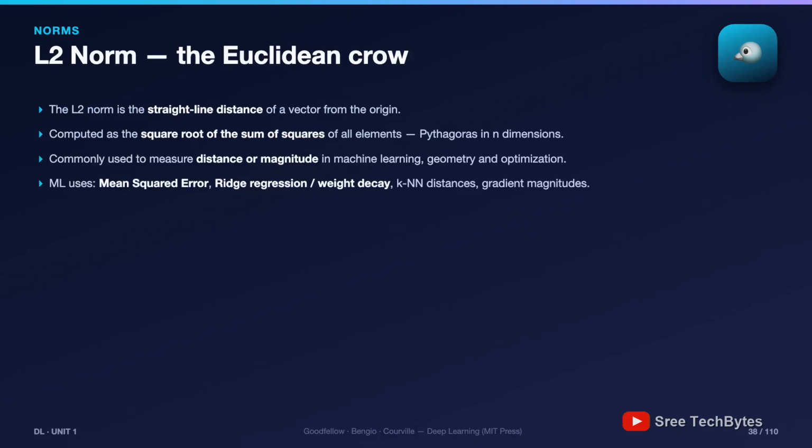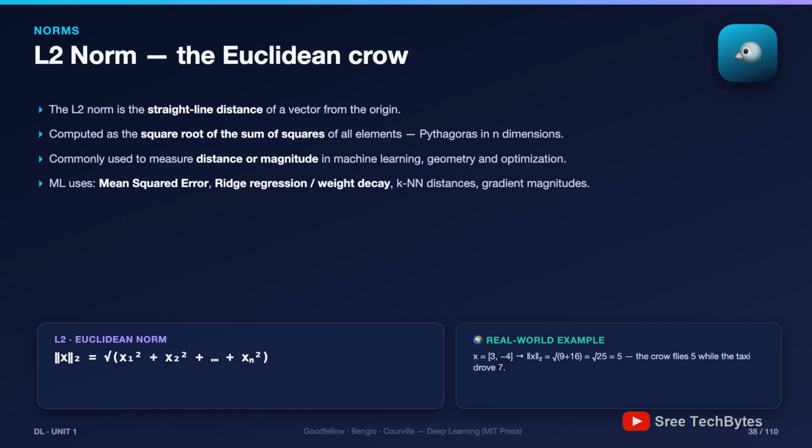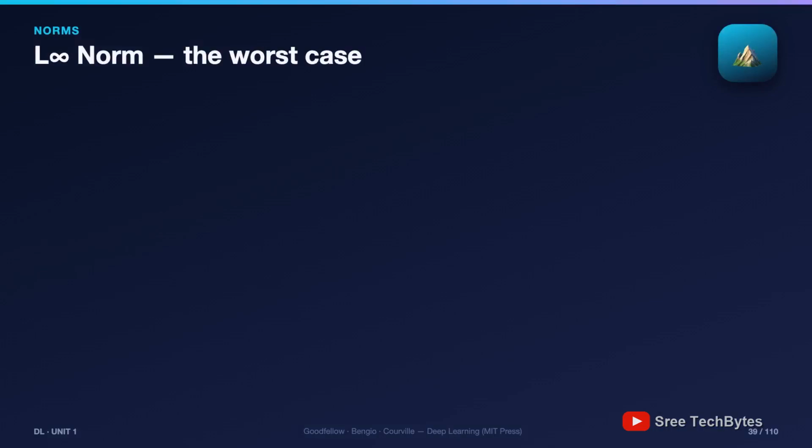And note the personality difference from L1. Because of the squaring, L2 punishes large elements disproportionately. One huge weight costs more than many small ones. So L2 regularization shrinks weights smoothly toward 0, but rarely exactly to 0. L1 creates sparsity, L2 creates smallness. 2 tools, 2 effects. And the third member, the L infinity norm, the worst case norm.